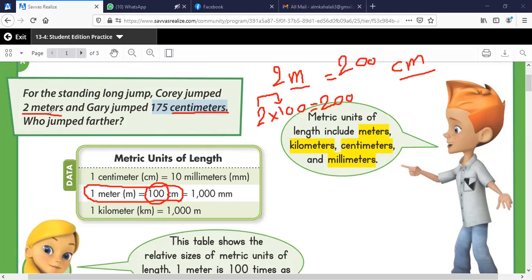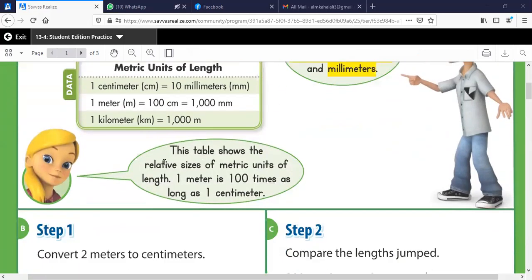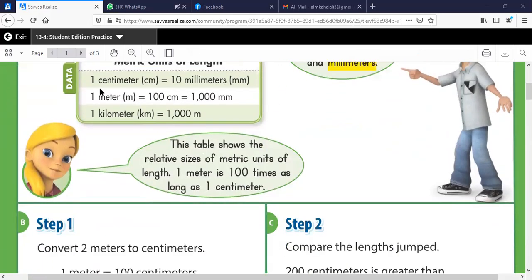So we have here 2 meters, which is 200 centimeters, and here we have 175 centimeters. So Corey jumped 200 centimeters and Gray jumped 175 centimeters, and now we know who jumped further. We are still doing the same thing, guys. I'm having this table, and if I want to convert from one unit to another, I will just use these numbers.